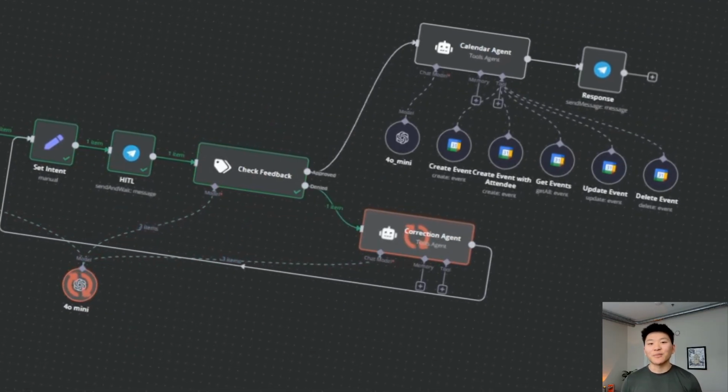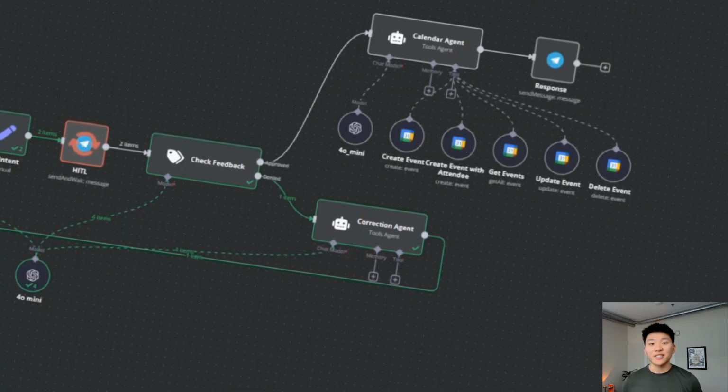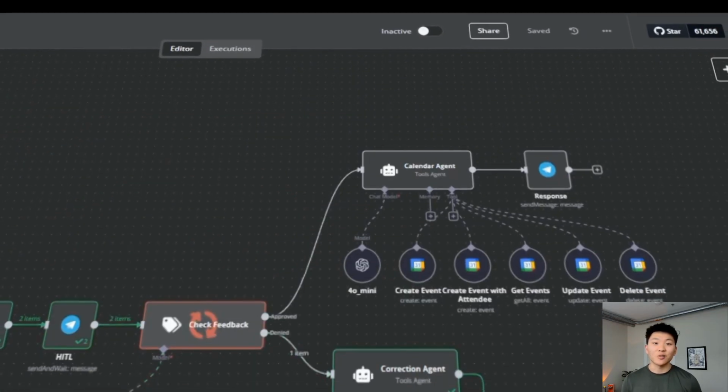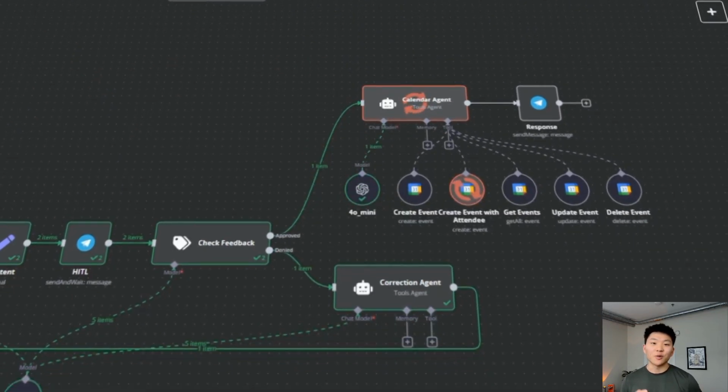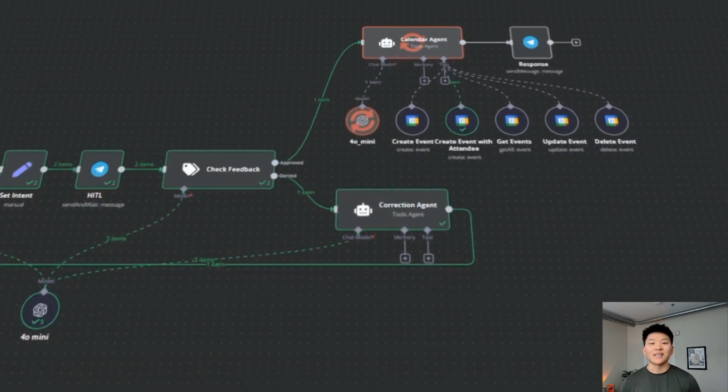The correction agent is able to take your feedback as well as the original message and then revise the prompt to send back to you for approval. Once it's finally approved, we hand off to the calendar agent and then it finally takes action for us.